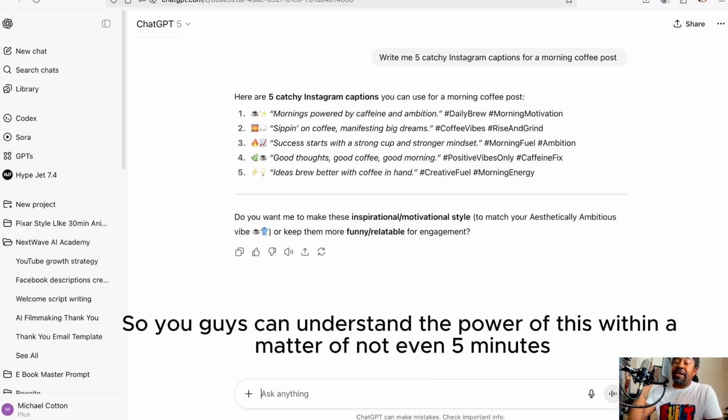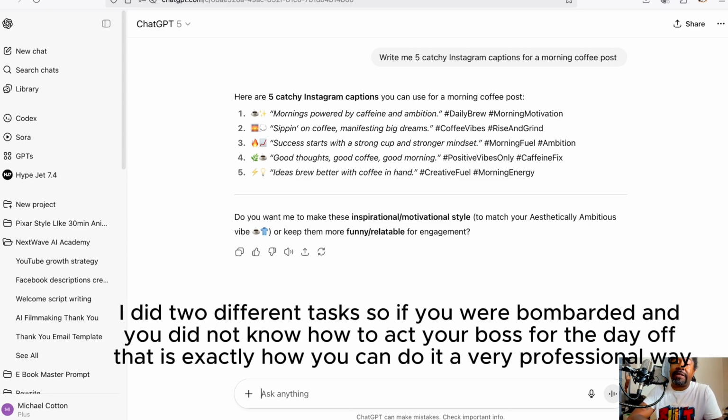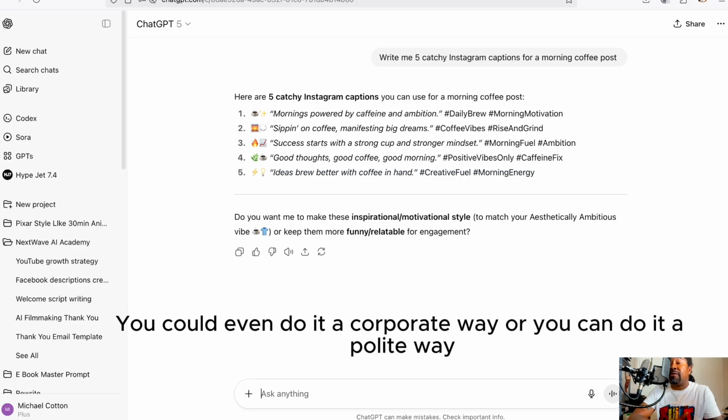So you guys can understand the power of this, within a matter of not even 5 minutes, I did 2 different tasks. If you were bombarded and you did not know how to ask your boss for the day off, that is exactly how you can do it, a very professional way. You can even do it a corporate way, or you can do it a polite way.